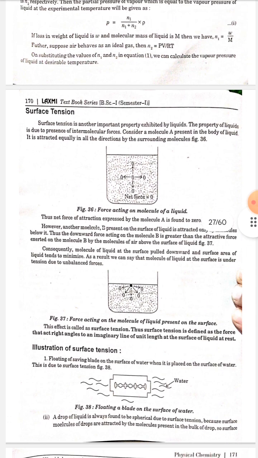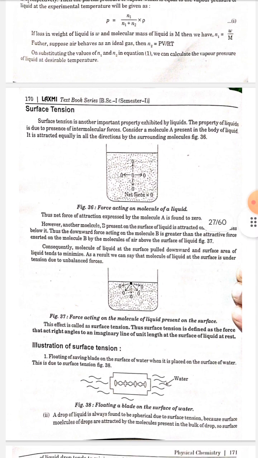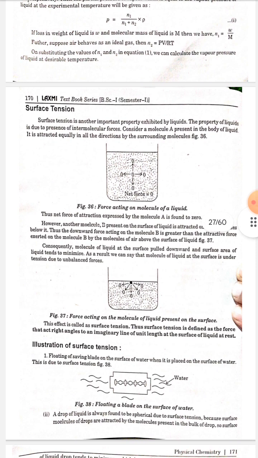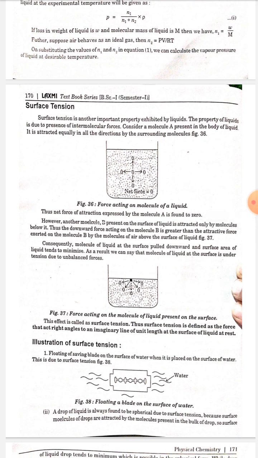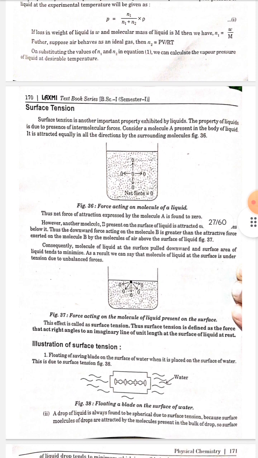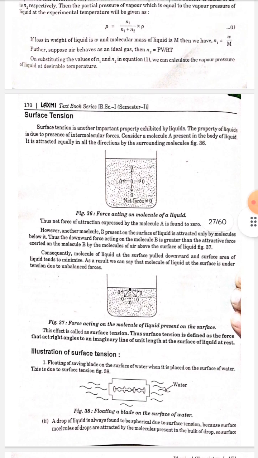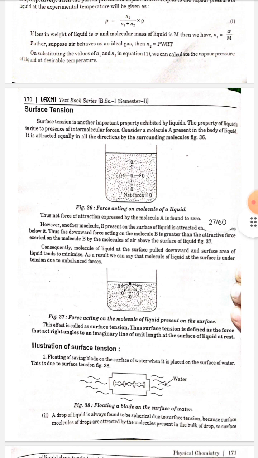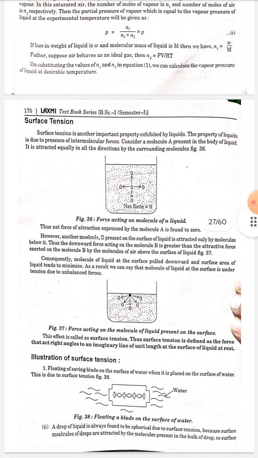Surface tension. Surface tension is another important property exhibited by liquids. The property of liquids is due to the presence of intermolecular forces. Consider a molecule A present in the body of the liquid. It is attracted equally in all directions by the surrounding molecules. However, another molecule B present on the surface of the liquid is attracted only by the molecules below it.